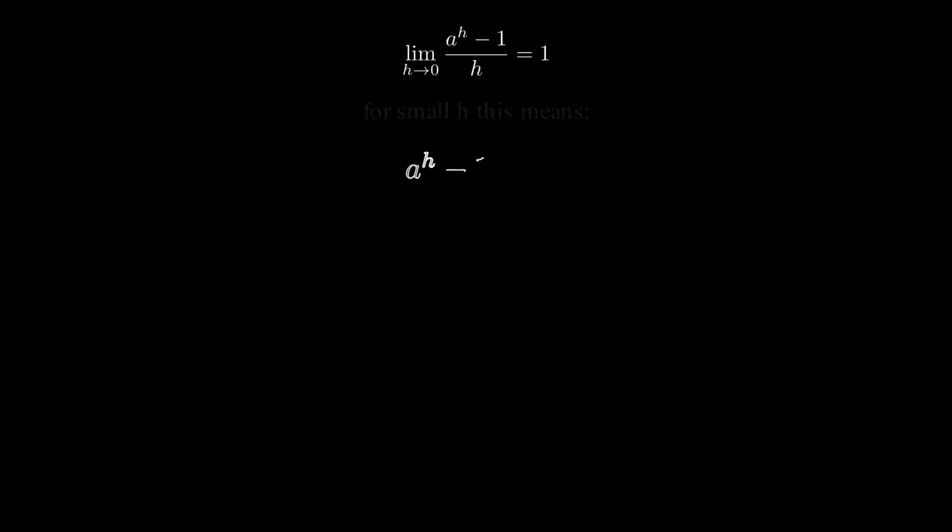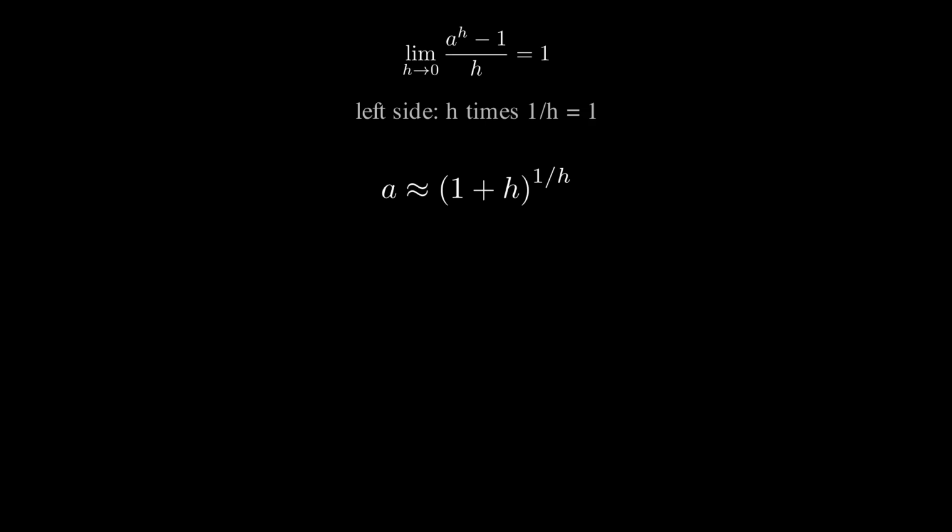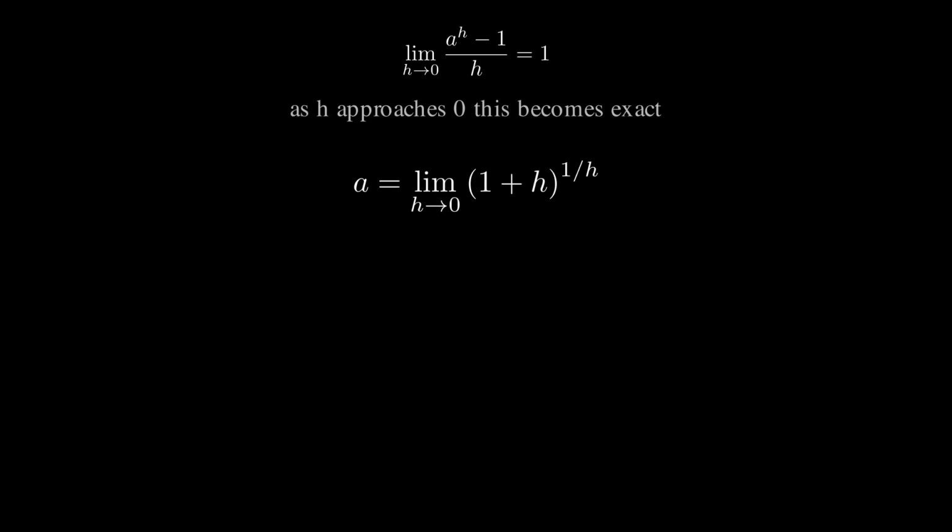Let's first get rid of the limit, and we just know that for some really small h, this m of a, or the thing on the left, will be really close to 1. We can multiply both sides by h to bring the h over. We can then add that 1 over to get a to the h is roughly equal to 1 plus h. We can then take the h root of both sides, or you can think about it like exponentiating to the power of 1 over h. This will cancel out on the left side to give us a is roughly equal to 1 plus h to the power of 1 over h. And holy shit, this is our number. This is e. So when a is equal to this number, m of a equals 1.